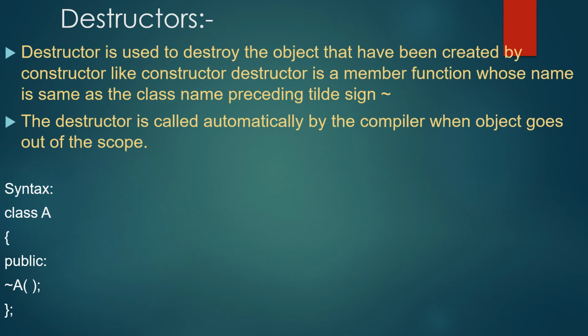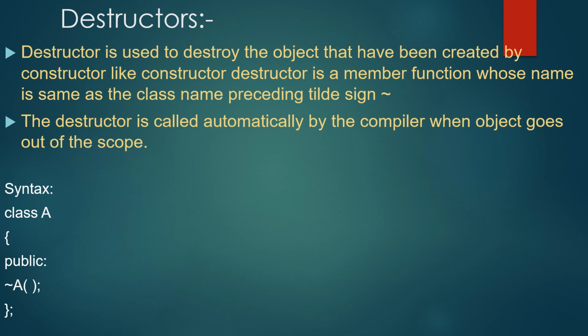The destructor is called automatically by the compiler when the object goes out of scope. The syntax for a destructor is the same as that for the constructor. The class name is used for the name of the destructor with a tilde sign as prefix to it. A destructor will never have any arguments.